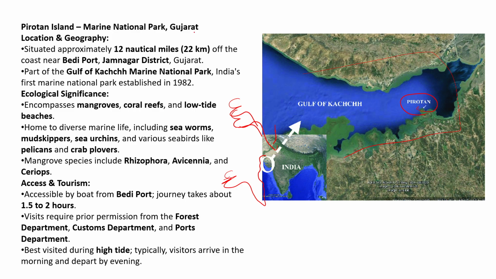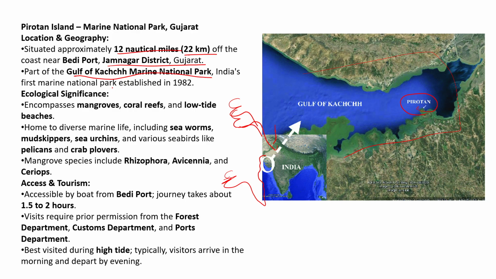Here are the important features and location of this Pirotan Island. It is 12 nautical miles, that is 22 kilometers, from Bedi port in the Jamnagar district of Gujarat. It is also part of the Gulf of Kutch Marine National Park.